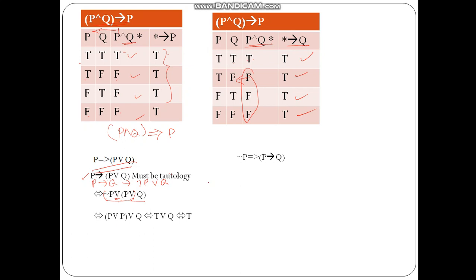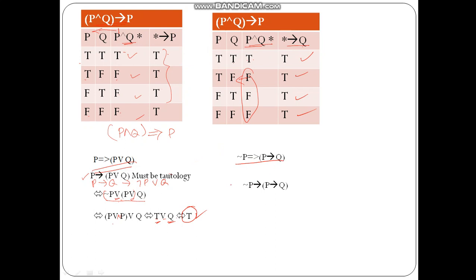So it will become not P or P or Q. So P or not P is always true, and true or Q: true disjuncted with any symbol is always true. So this is a tautology.